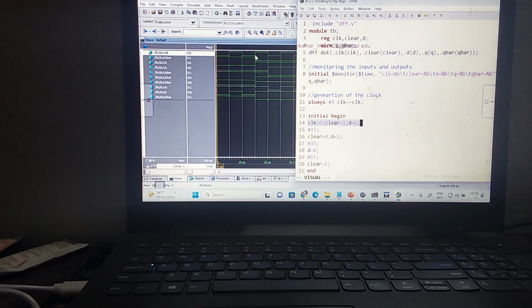But I made these changes at the rising edge. But we are designing what flip flop? Negative edge. So at this negative edge, you check the clear and D. Now it's changing down. How does a D flip flop work? Output follows the input when a negative edge comes. Based upon the clear and D changes, it will remain the same until the next negative edge comes.